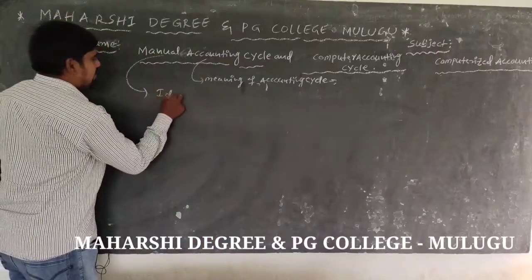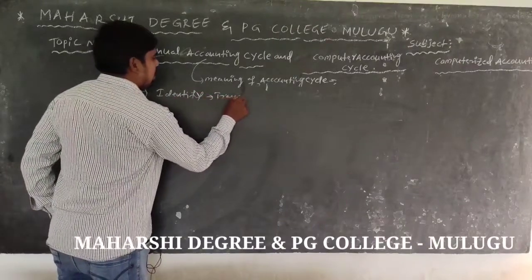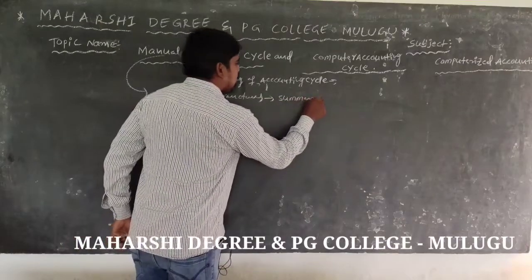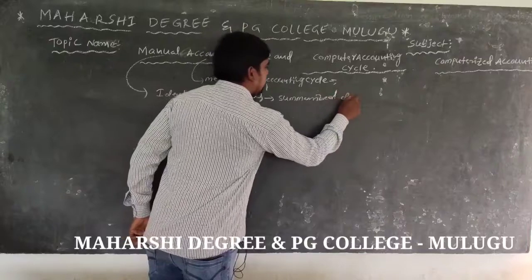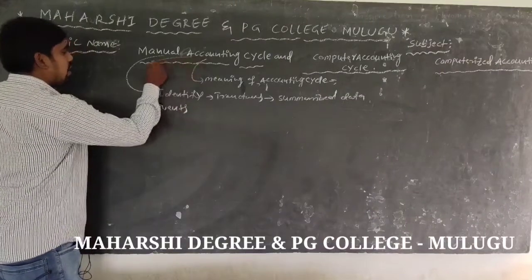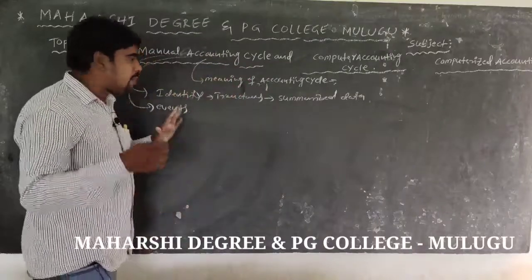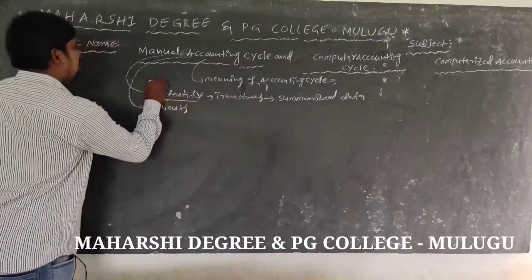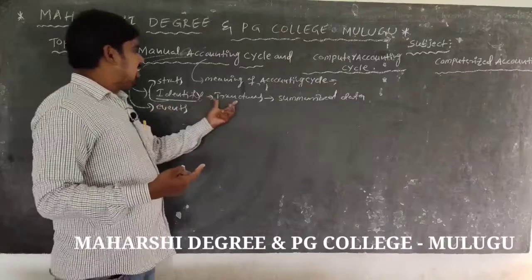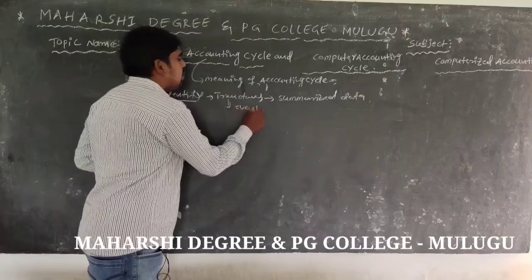Manual accounting cycle means first of all identifying transactions, and it is also summarizing the data and events. So manual accounting is a step process beginning with identifying transactions. Transactions are events.